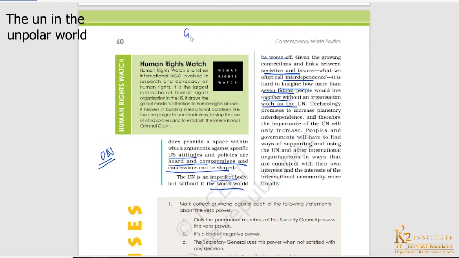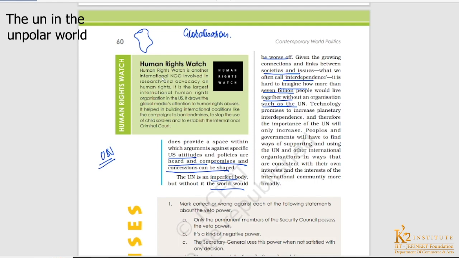Now, we all know that due to globalization, the world has been interconnected. Each and every country is interdependent on each other, right? No country is living in complete seclusion. We all are dependent on other countries in some way or other.